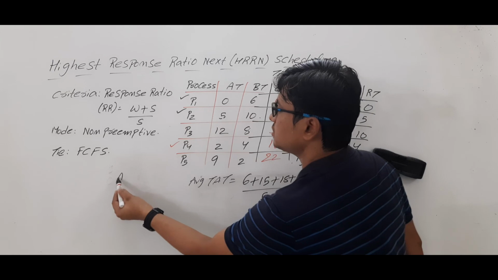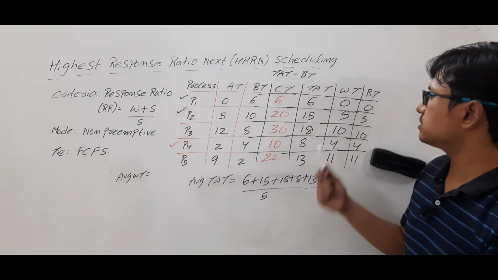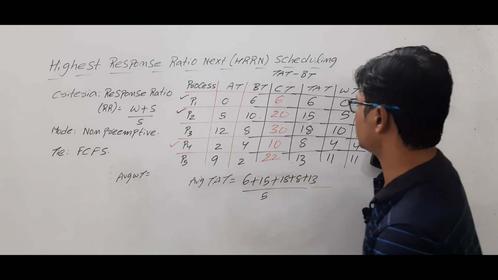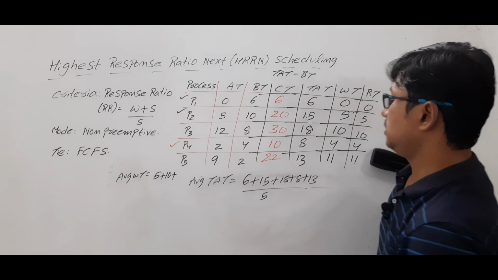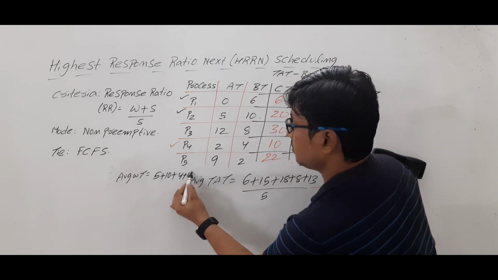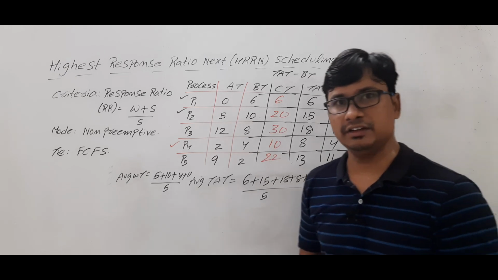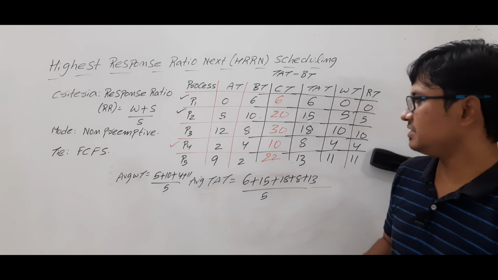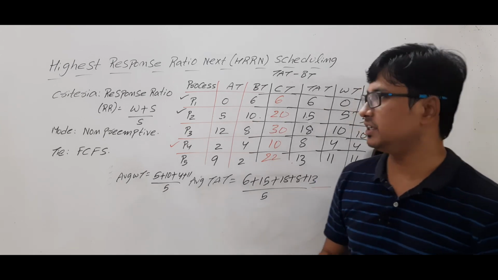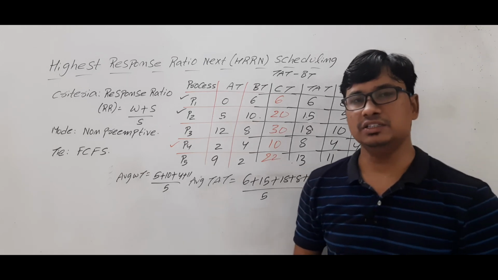Similarly, average waiting time is the sum of all the processes' waiting times by the number of processes, which is 5 plus 10 plus 4 plus 11 by 5. There is a 0, so I did not add it, since 0 plus anything is that anything only. So this is the average turnaround time and average waiting time for the given question with respect to the highest response ratio scheduling algorithm.